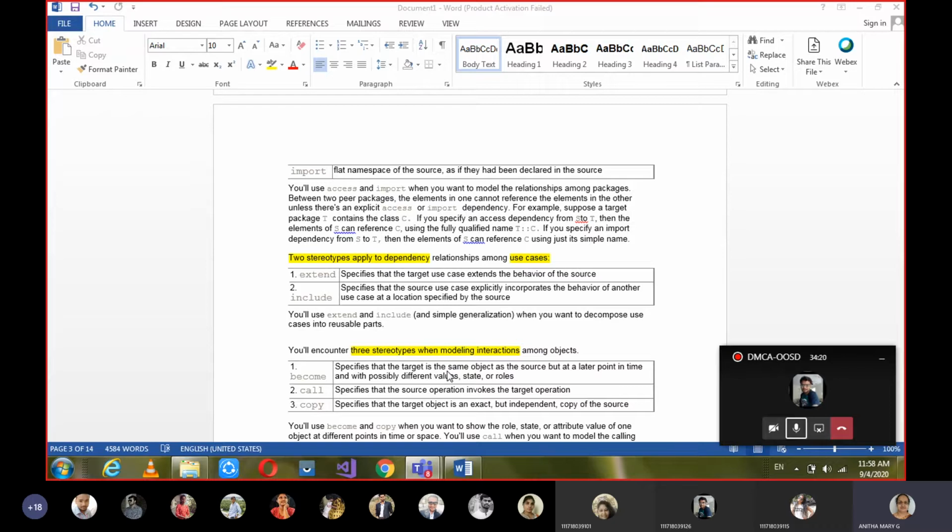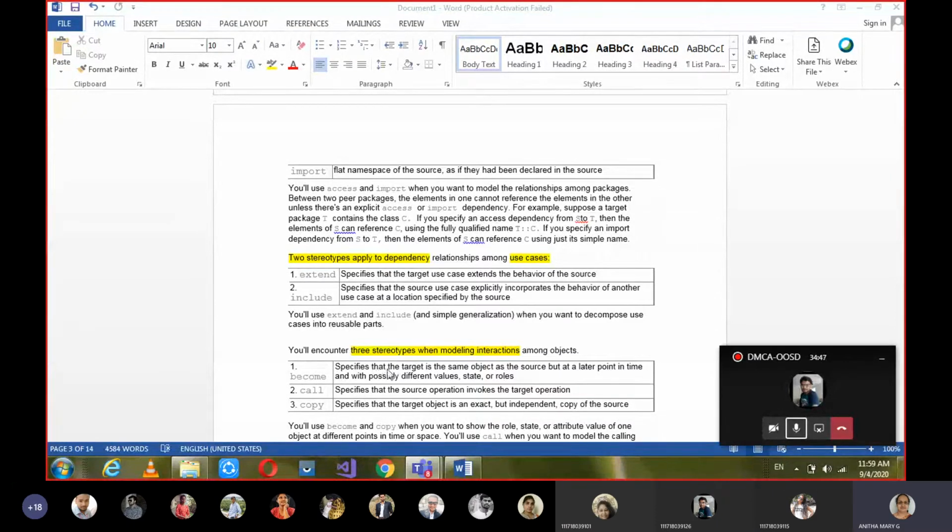See, for become, I'll tell you an example. Say the object of a caterpillar. After some time, the same object is going to become a butterfly. Yes or no? So the source is the caterpillar, and by using the become dependency stereotype, it is going to become a butterfly object. So in such scenario, we say it as become.